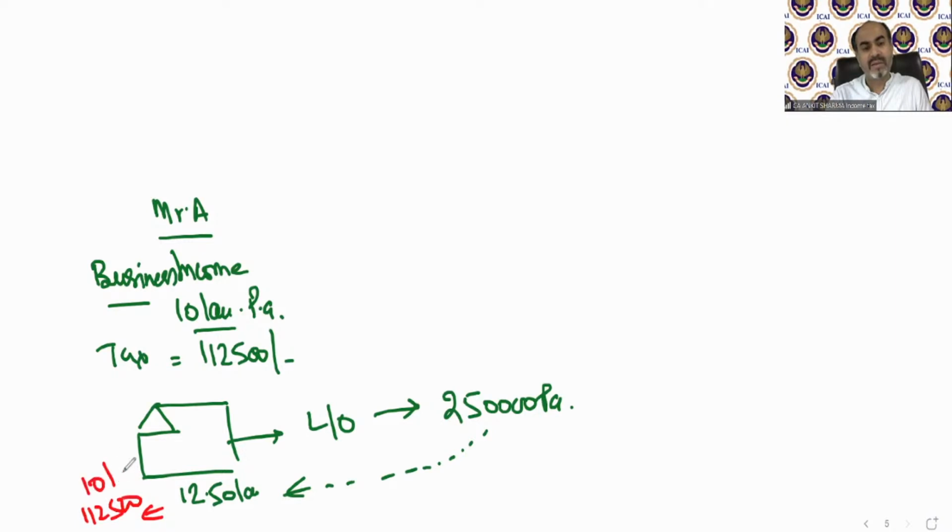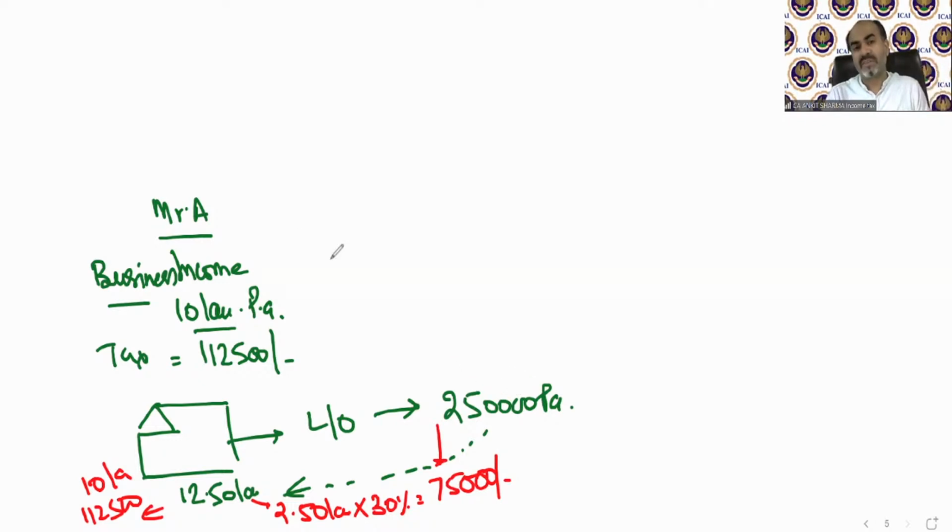Upon this 2,50,000 which he is going to earn extra, the slab rate will now be 30%. So he needs to pay almost 75,000 rupees tax on this 2,50,000, and cess will be added again.